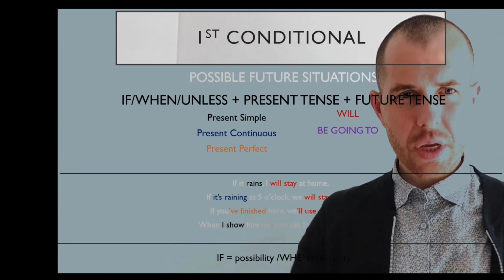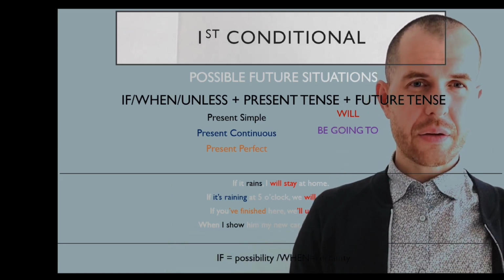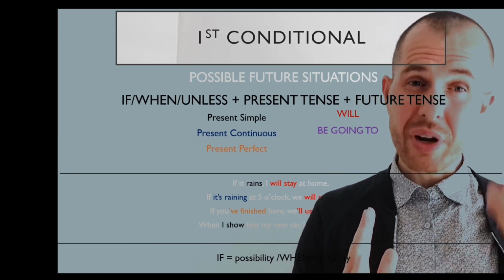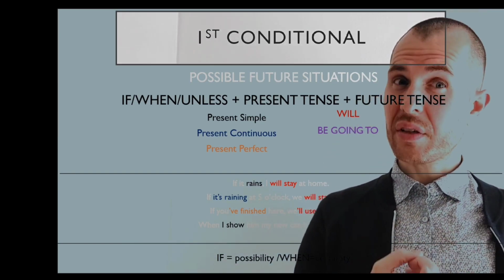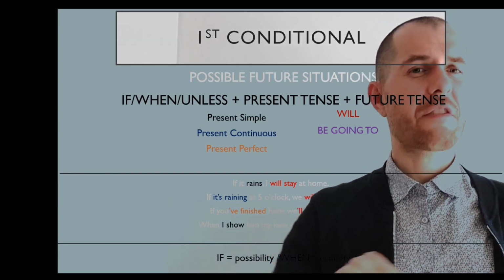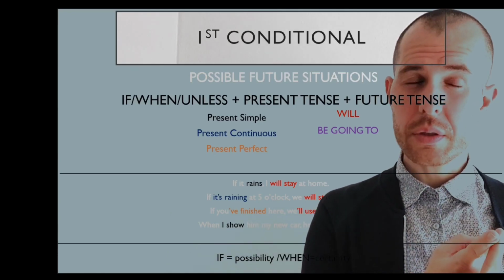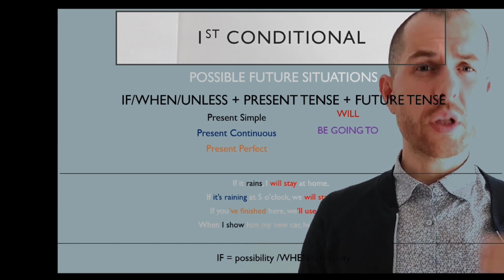Okay, so as you can see, we use if, a present tense, and future tense. Why am I saying a present tense and not the present simple? Because we can use other tenses as well. For example, the present continuous. If it's raining at 5 o'clock, we will stay at home. So we can use the present continuous. We can use the present perfect. If you've finished here, we'll use the room.